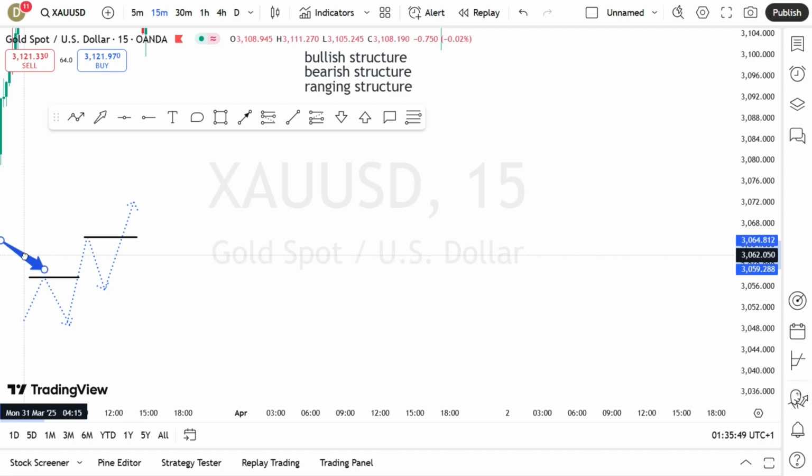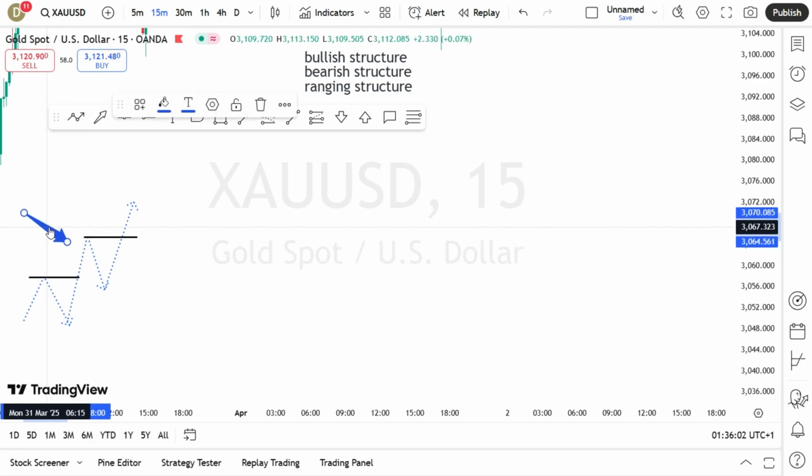This high has broken out. So once the highs are being broken out, it means the market is forming an uptrend. Take note of it. Once the market is breaking out the highs, it means the market is forming an uptrend.